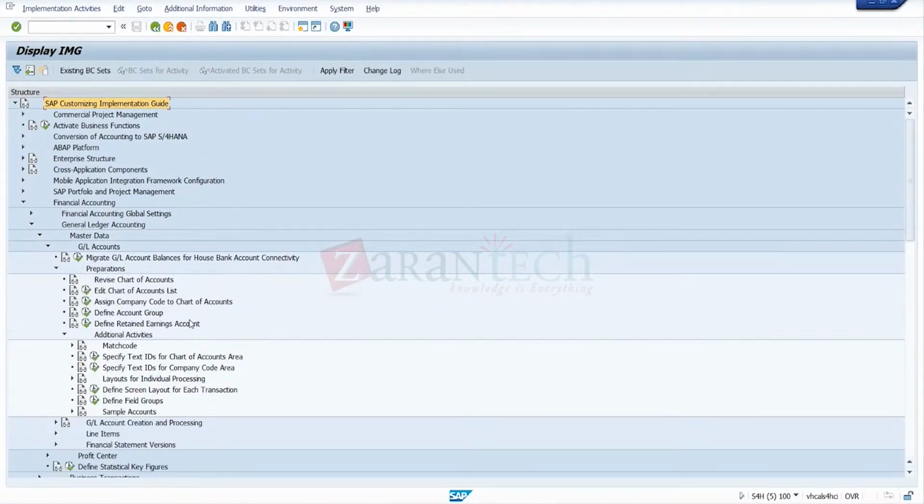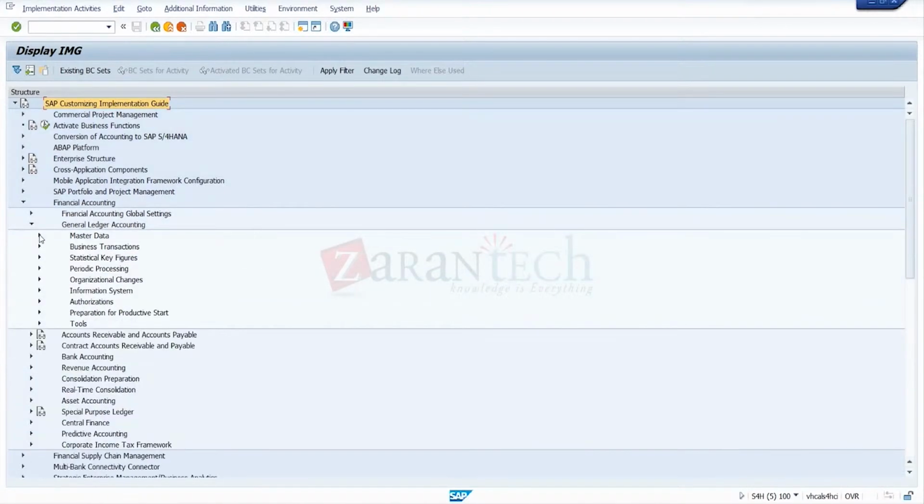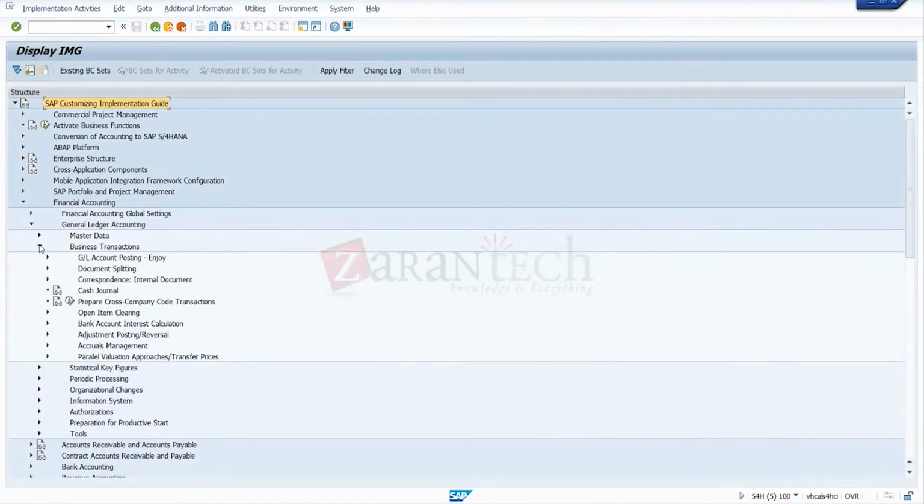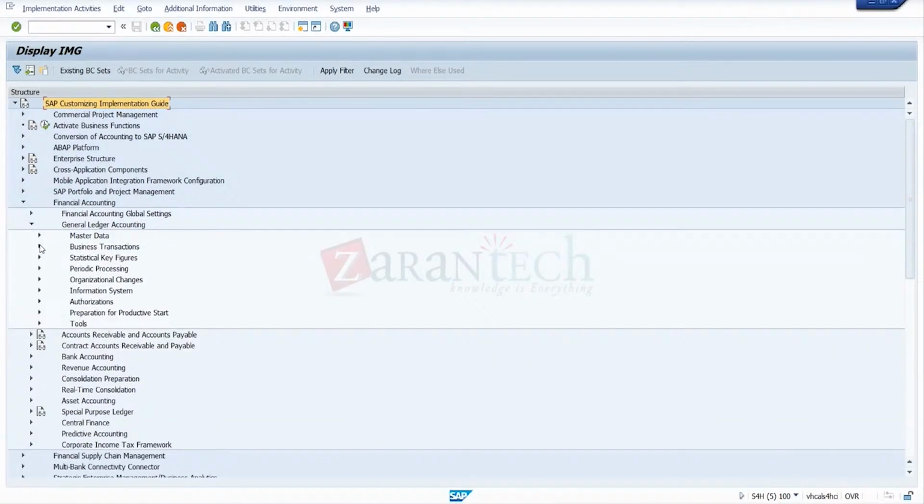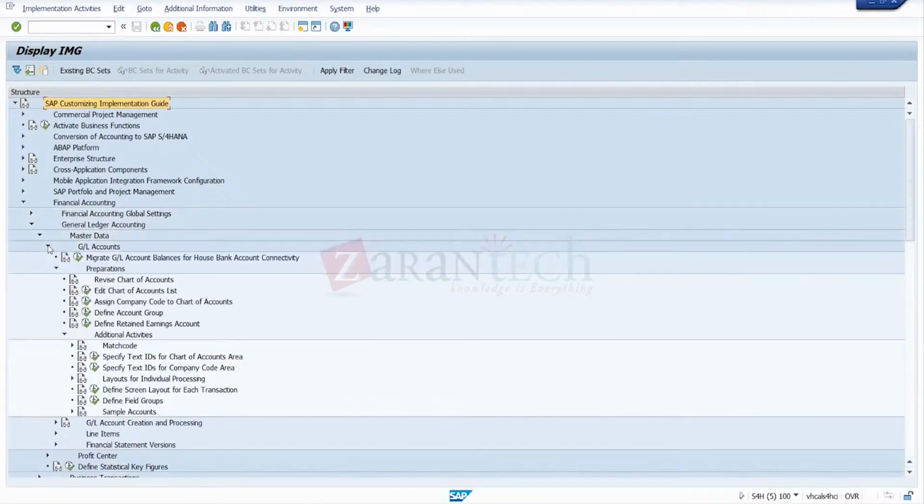Here is where the field status variant will come. It comes under documents, business transactions. Not here. Master data, GL accounts, preparations, chart of accounts. I just forgot where the field status variant will come.